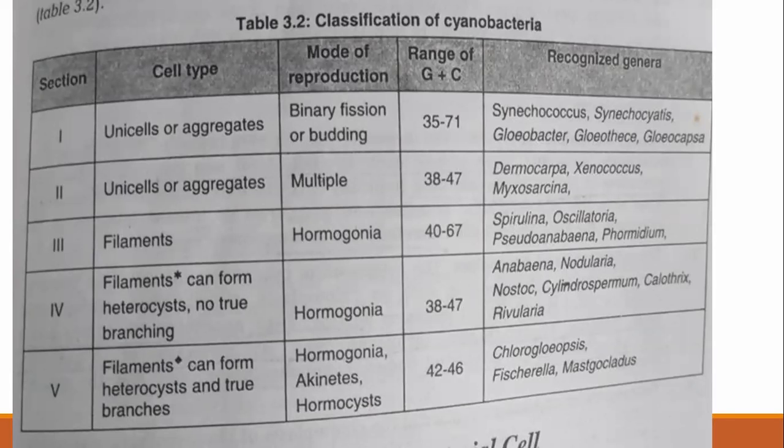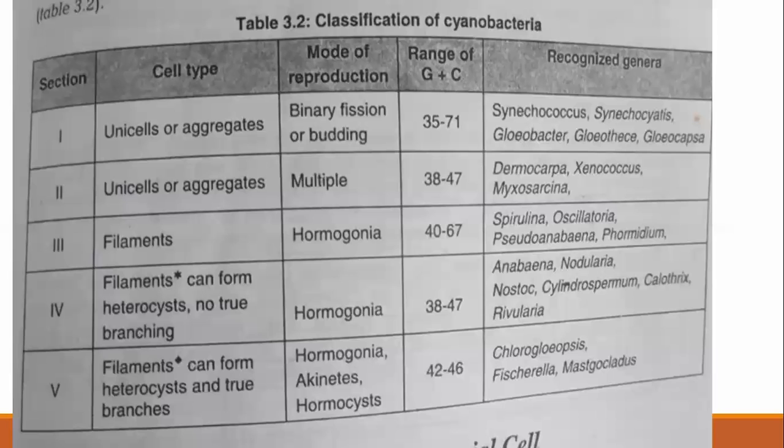Then volume 3 is the low GC gram positive; the identification tests of all low GC gram positive bacteria are given. In volume 4, high GC gram positive bacteria information is given. And in the last volume, volume 5, information regarding the planctomycetes, spirochetes, and fibrobacteria is given.